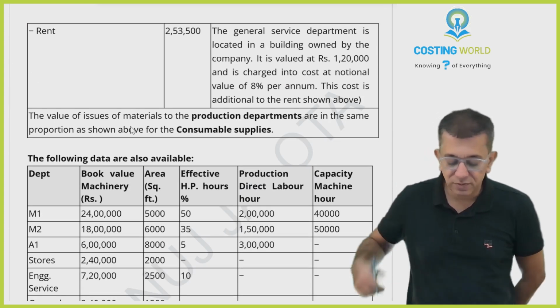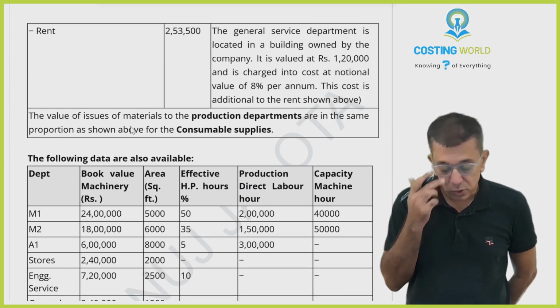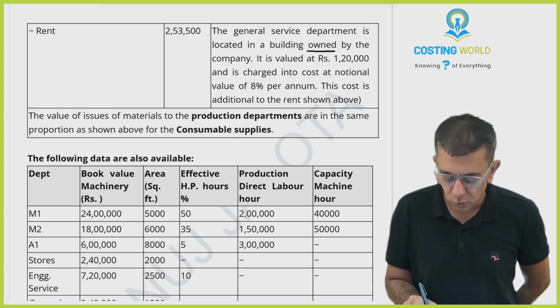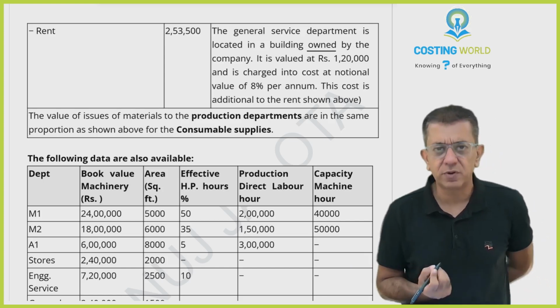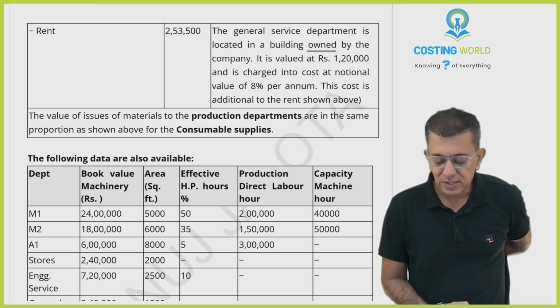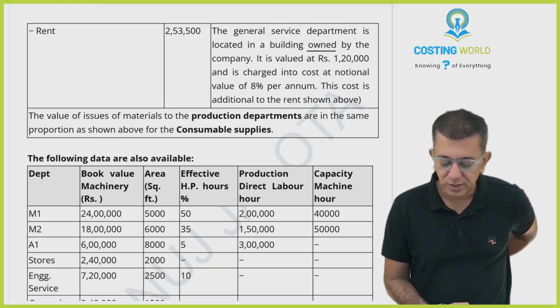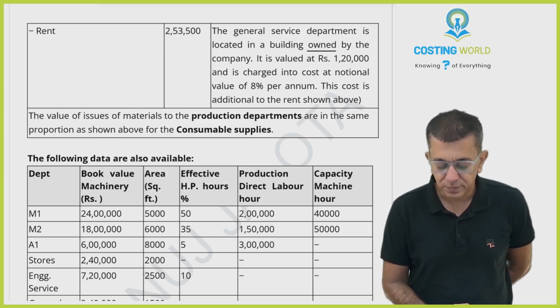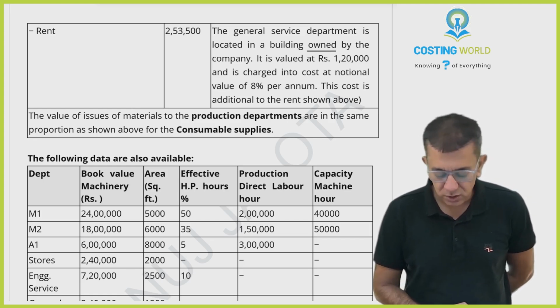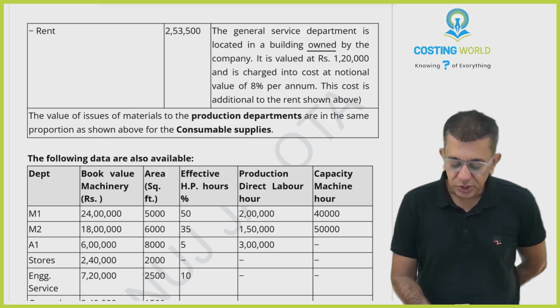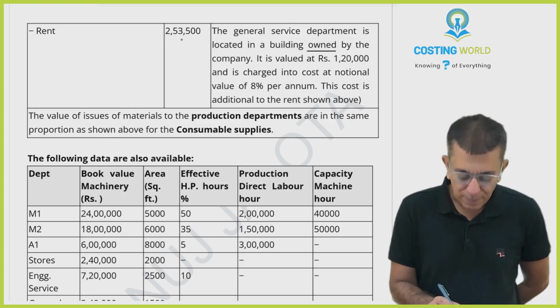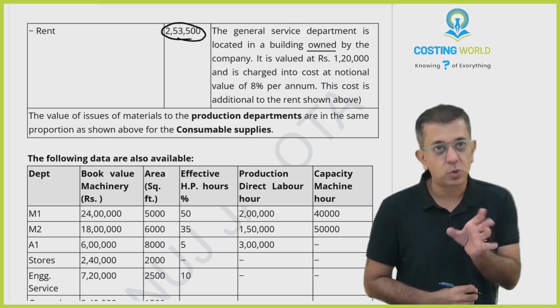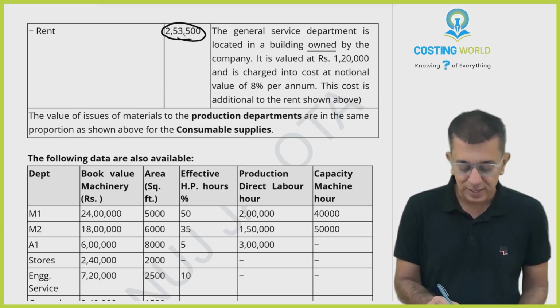The general service department is located in a building which is owned by the company. Can we say if it is owned by the company, then there is no rent for it, no? It is valued at 1,20,000 and charged into the cost at notional value of 8% per annum. The cost is additional to the rent shown above. So apart from this rent, this is the actual rent that you will pay.